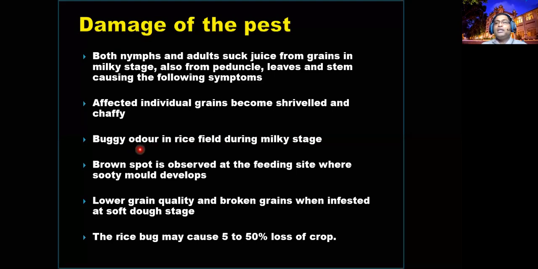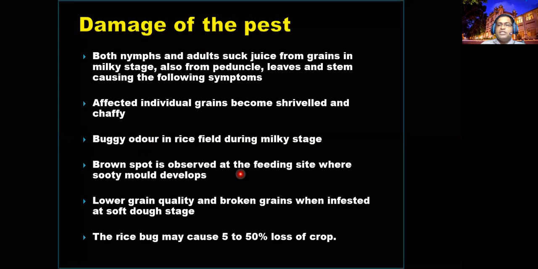Therefore, you can expect this type of odor. And you can also expect brown spots.